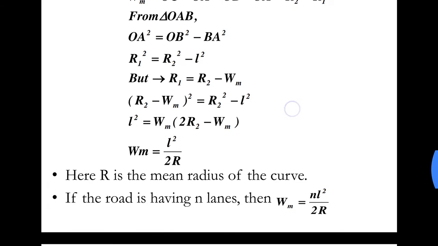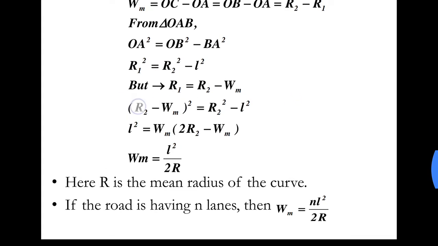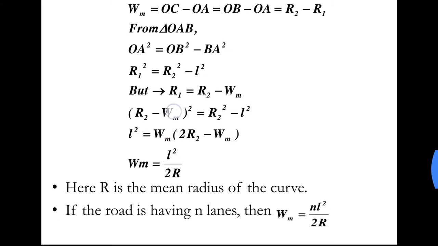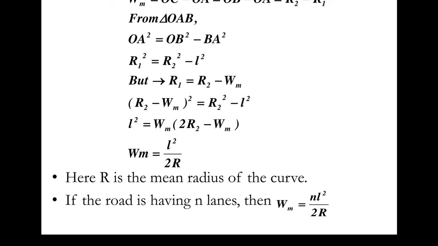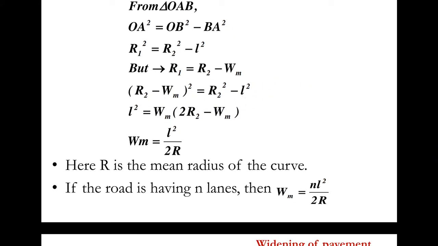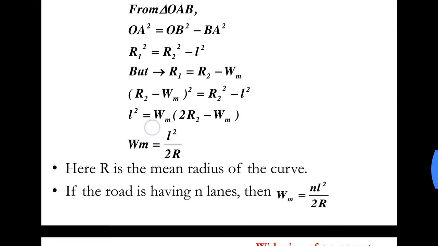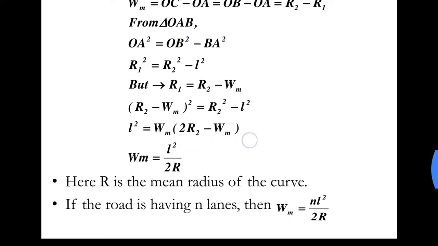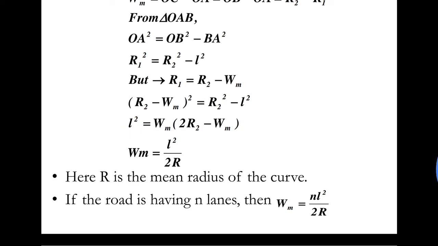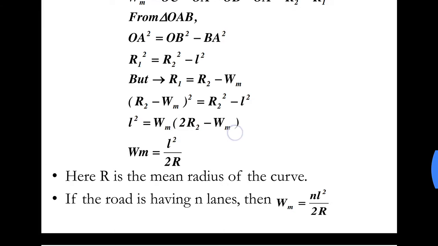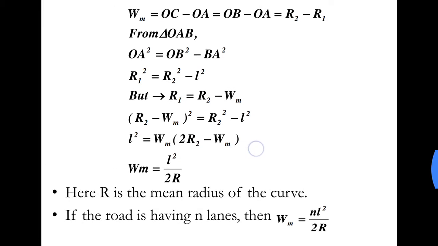Then you expand this, a square minus 2ab plus b square. When you cancel the terms, take L square to the LHS and take Wm common, you will get this equation: L square is equal to Wm into 2R2 minus Wm.